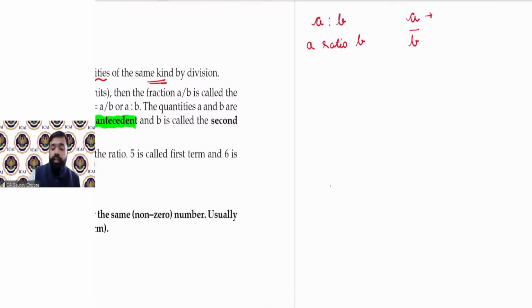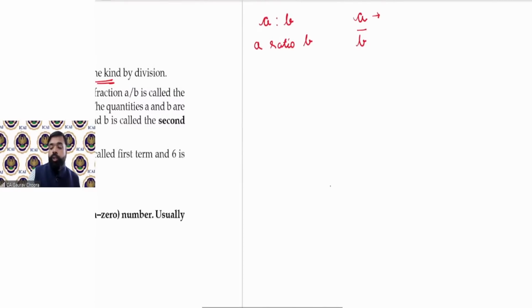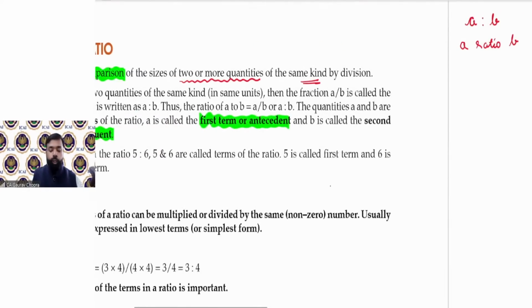So we can write here that A is known as antecedent and B is known as consequent. We have to remember the terms antecedent and consequent.